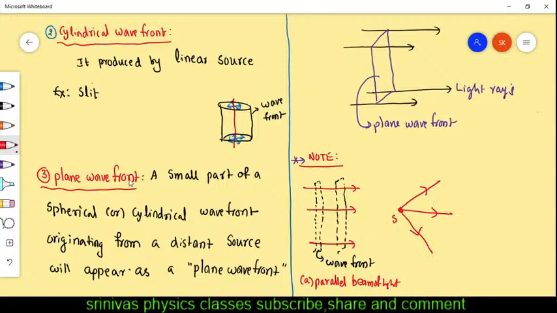For this, how will the wavefront be there? The wavefront will be just like a spherical one. You join all the points which are in the same phase. And this is called a spherical wavefront, the black one.